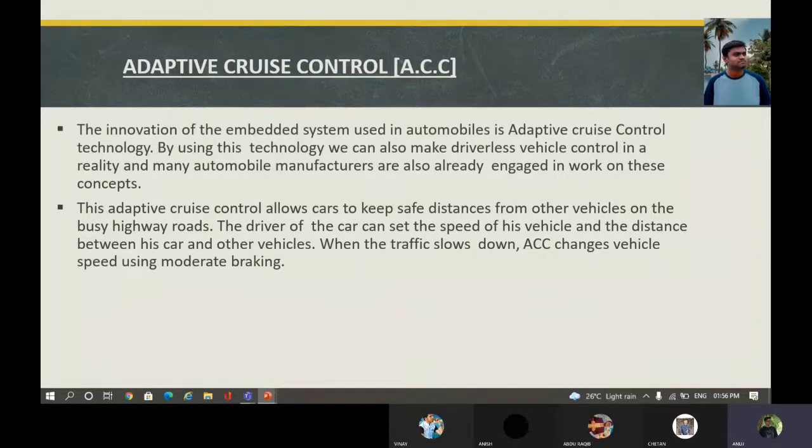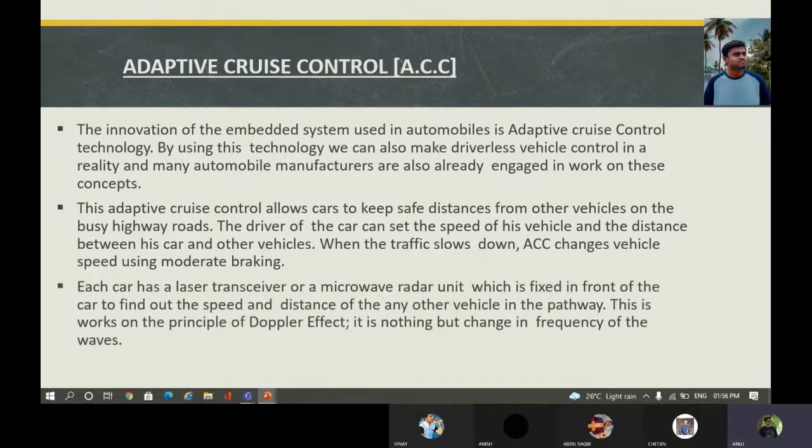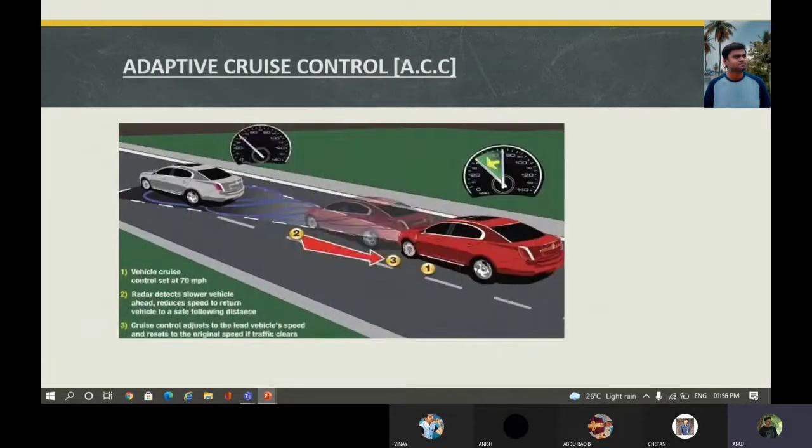When the traffic slows down, the ACC changes the vehicle speed using moderate braking. Each car has a laser transmission or a wave radar unit fixed in front of the car to find out the speed and the distance of any other vehicles in the path. This works on the principle of the Doppler effect. It is nothing but the change in the frequency of the waves.